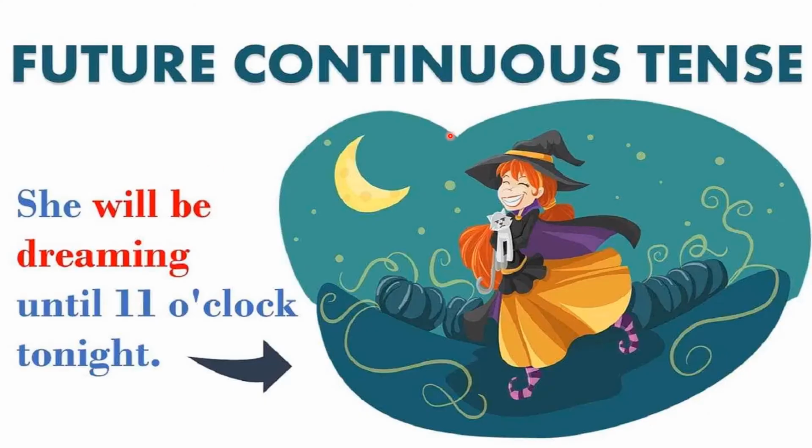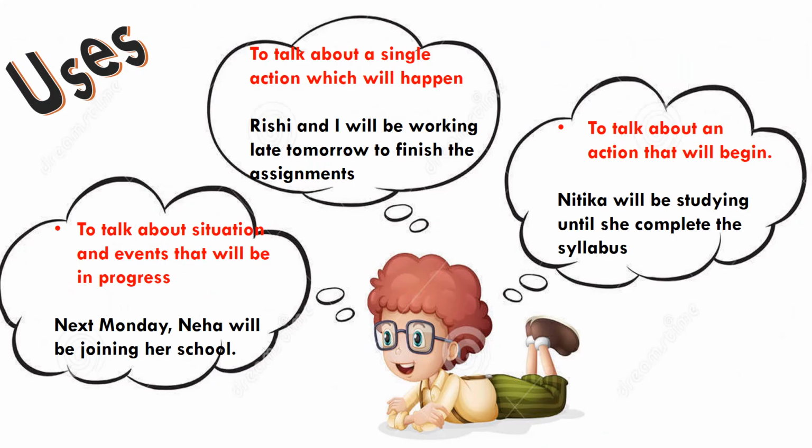Now what is future continuous tense? The future continuous refers to an unfinished action or event that will be in progress at a time later than now. So now let's discuss the uses.